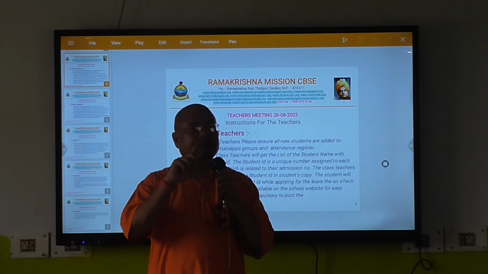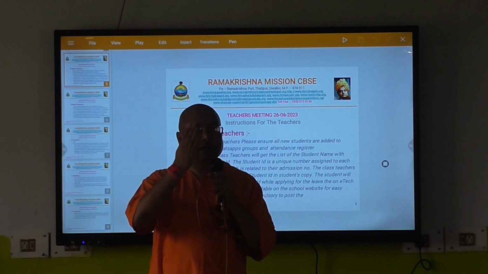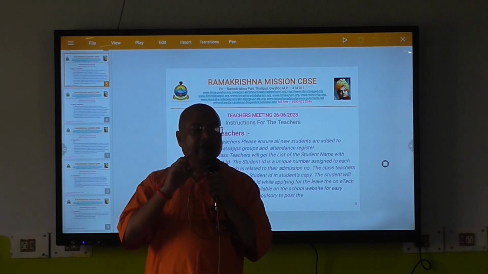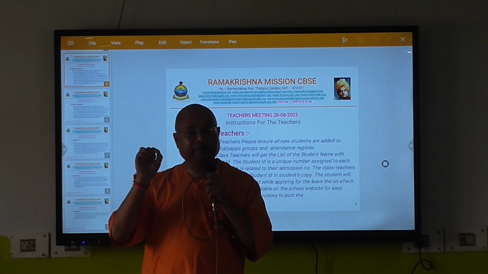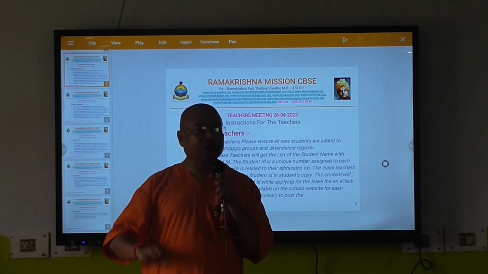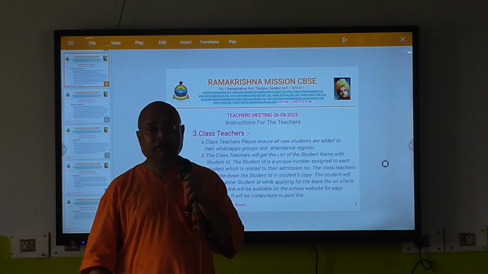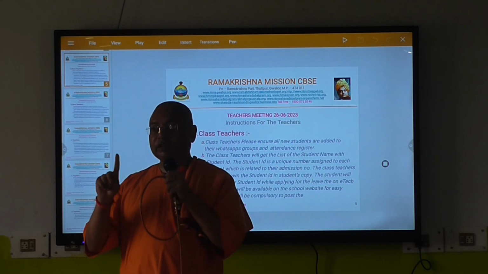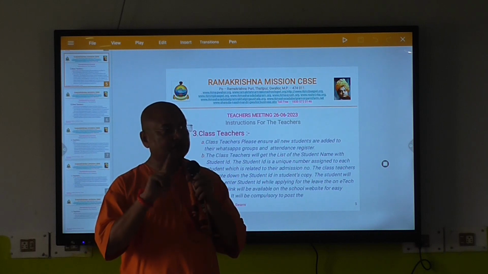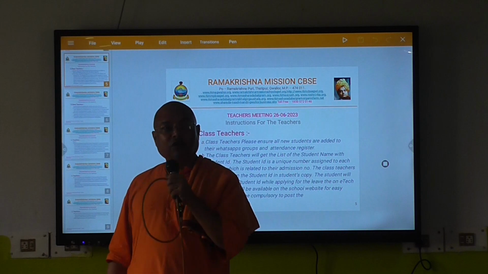So you collect all the students' IDs from the office. Shipra and Nidhi will take care of it. The student's ID, serial number, student name and class section. In this way, one list has to be given to all the teachers. Okay? In the soft form as well as in the hard form. And other teachers also keep that list with them, because for example a Hindi event is there, a Hindi competition is there.